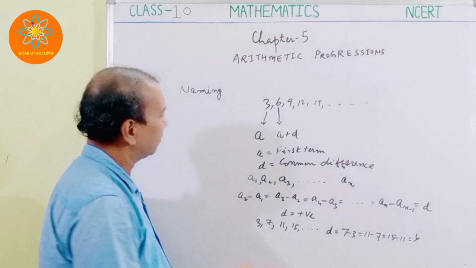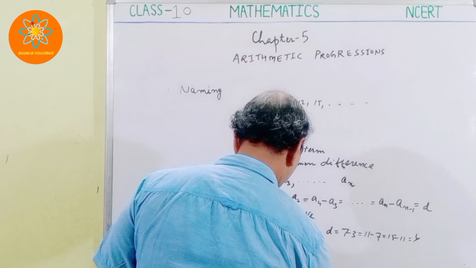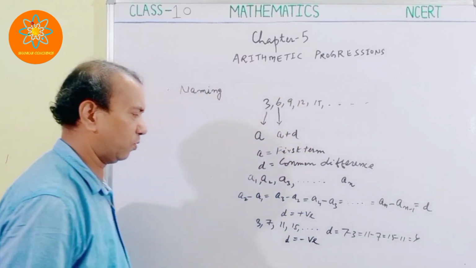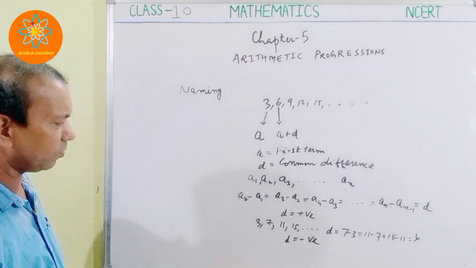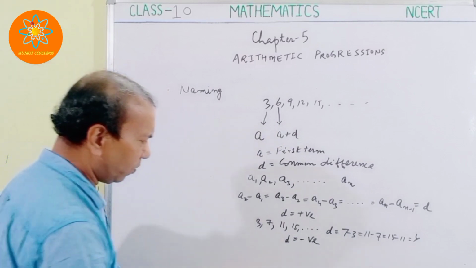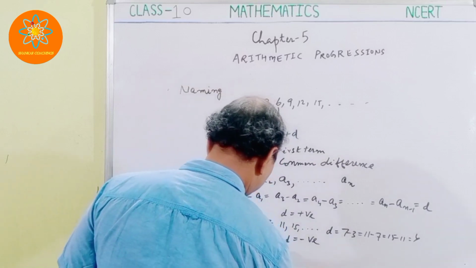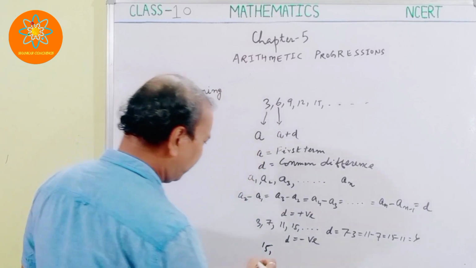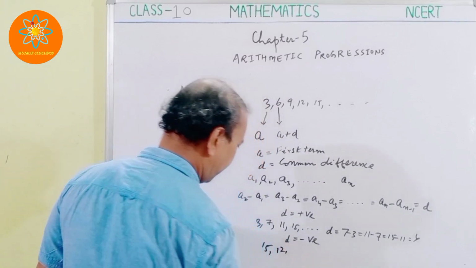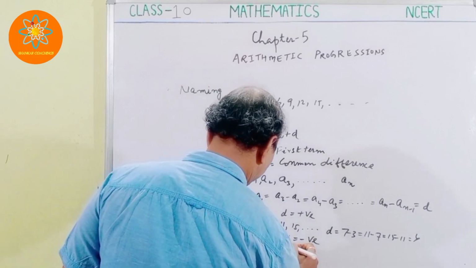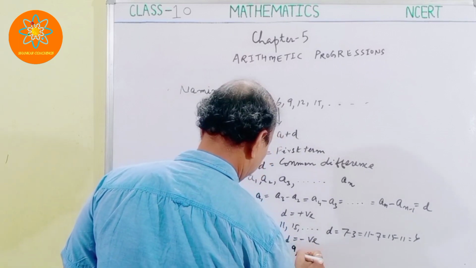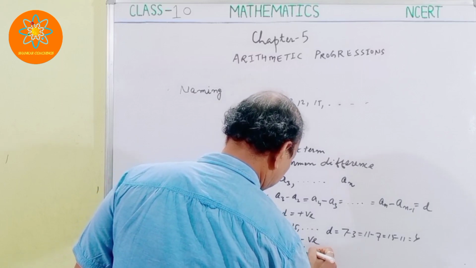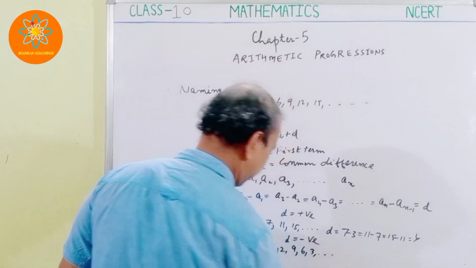Likewise, D can also be negative. For example, you have 15, then 12, then 9, then 6, then 3, like this.